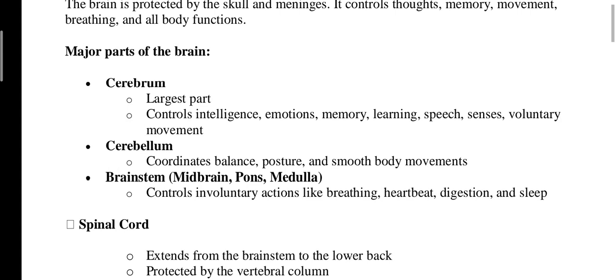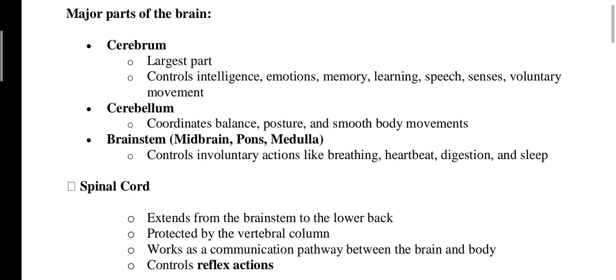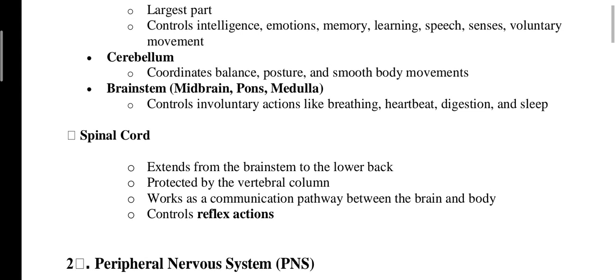And the cerebrum handles voluntary movements, and the brainstem involuntary movements, which means things we can't control ourselves. The spinal cord extends from the brainstem to the lower back, is protected by the vertebral column, and works as a communication pathway between the brain and the body. It controls reflex actions. Okay, these are the two points about the central nervous system: brain and spinal cord.